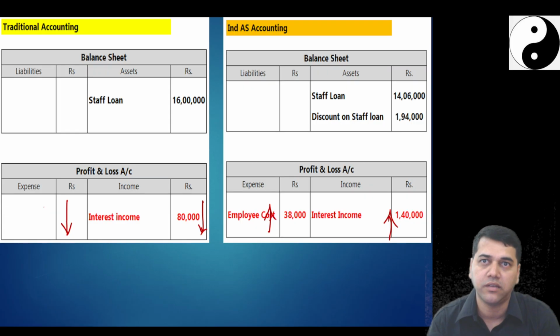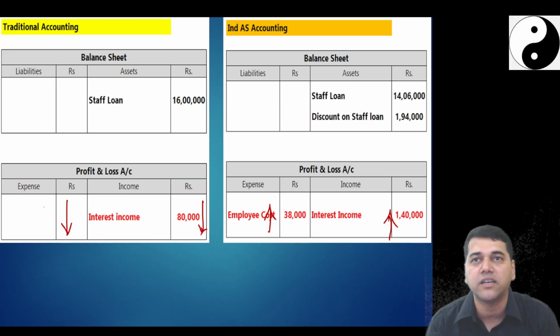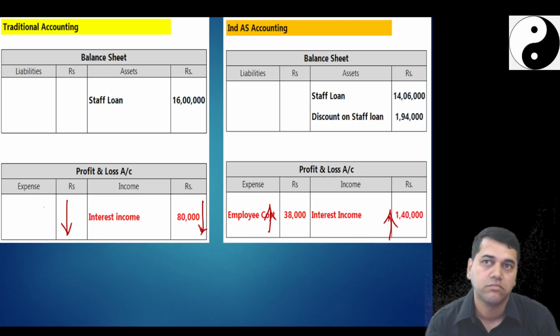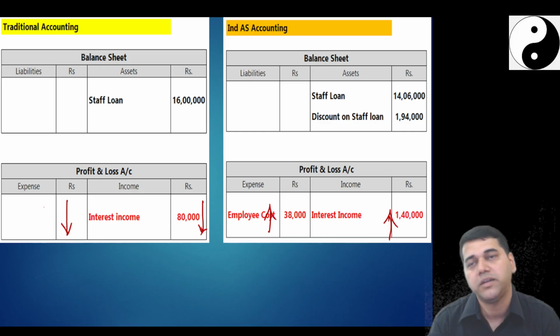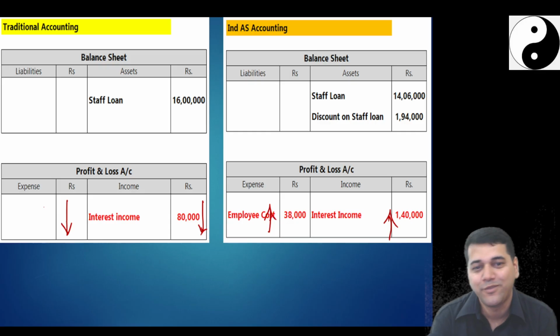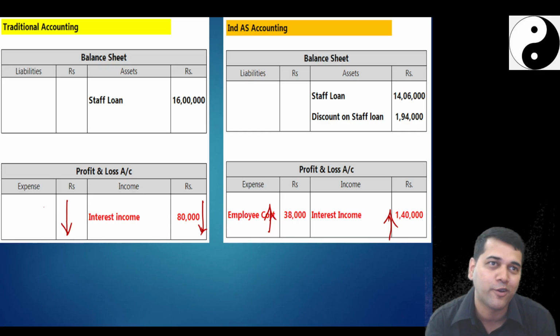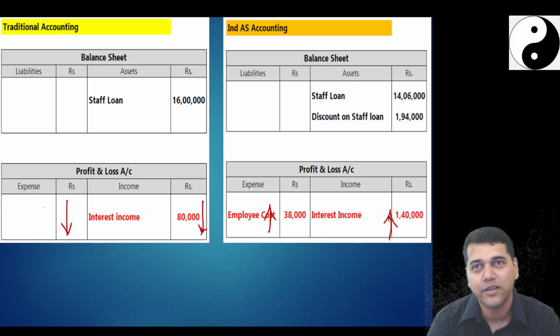Employee is a related party. Related party disclosure should come, no. And in the name of employee, you might have given it to one director there. Are you clear? Yeah, but these are the rules. Nothing doing. If you don't do this, the auditor is going to qualify your audit report. Are you clear?